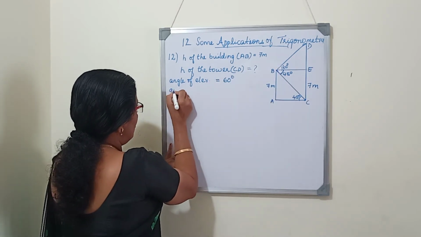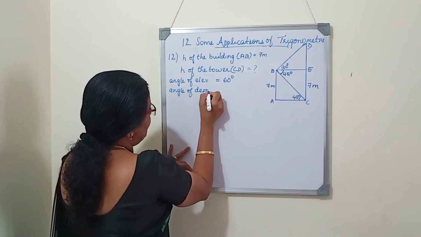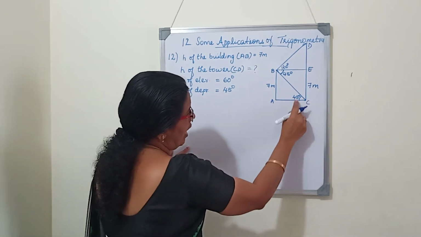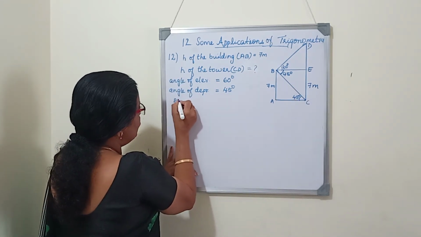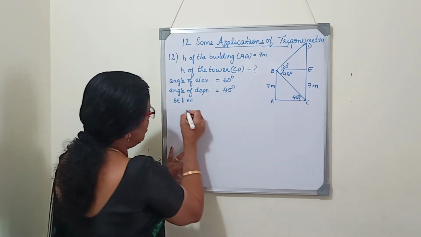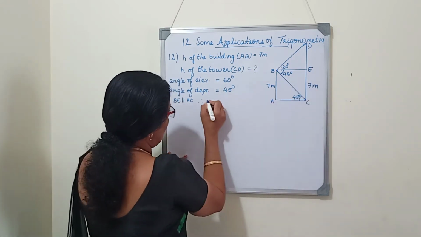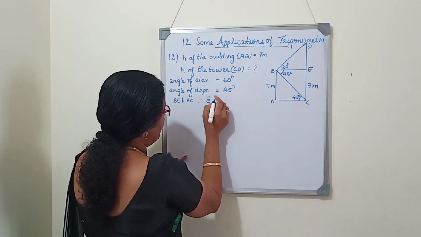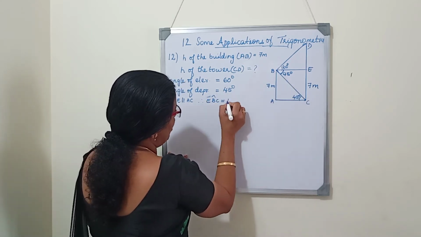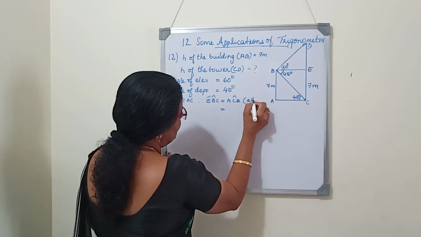Angle of depression is 45 degree. And how are we getting this angle here? I'll write it. BE is parallel to AC and BC is the transversal. Therefore, angle EBC is equal to angle BCA or ACB, alternate angles, and that is 45 degree.